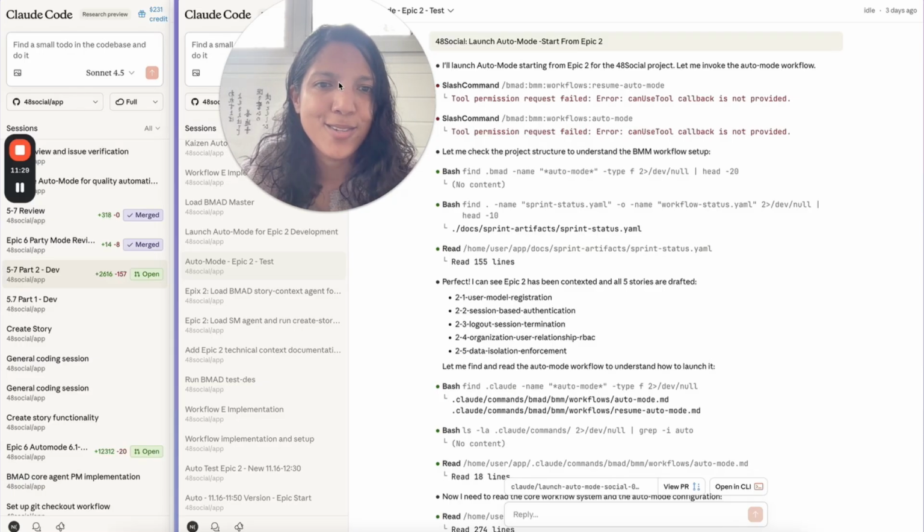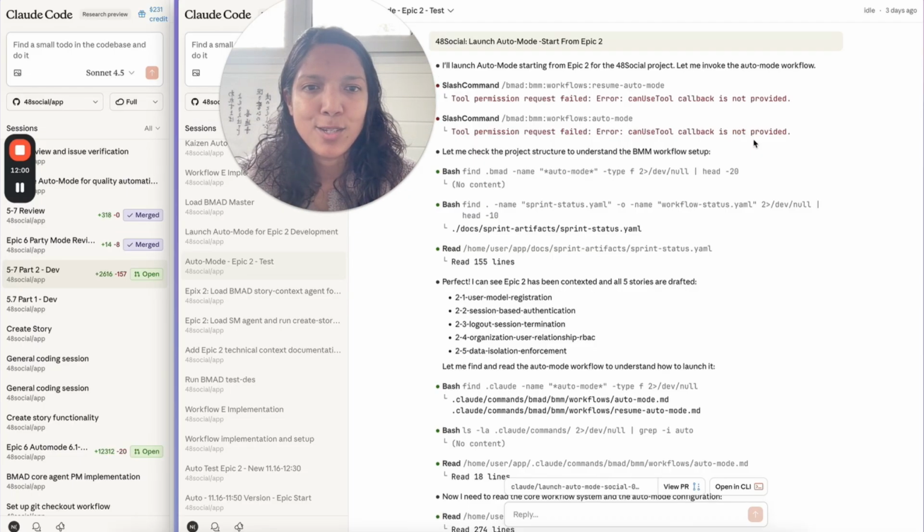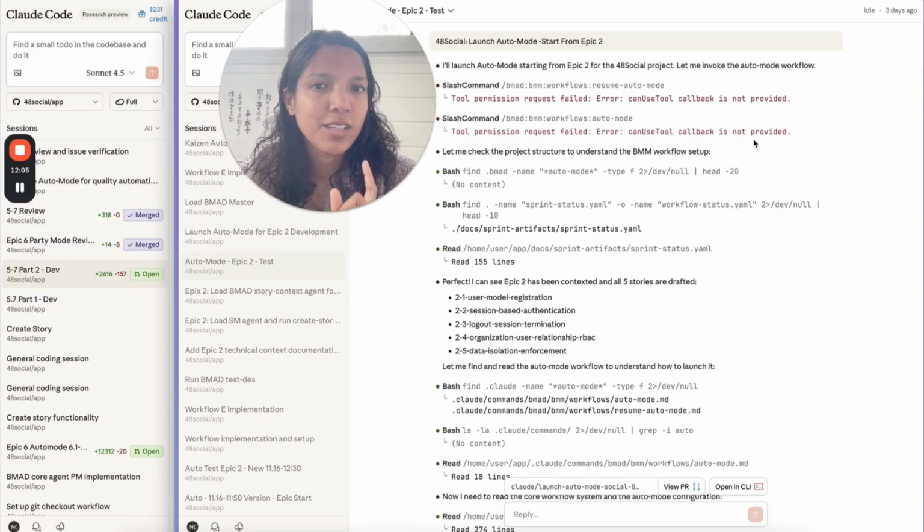And there's still some issues in here. So the BMAD / command can't actually be called in the Claude Code environment, but the workaround is actually just to get the bot to read fully the actual execution steps and then execute on its own. But it can lead to some glitches. So sometimes I've seen it when I'm running it not actually do the full thing that it's supposed to, so still keep an eye on it.